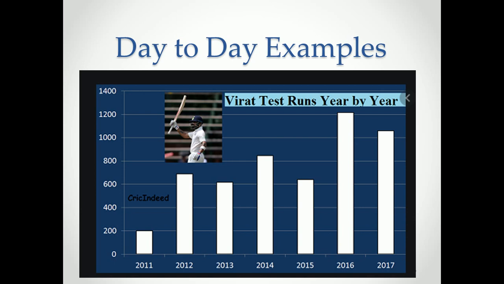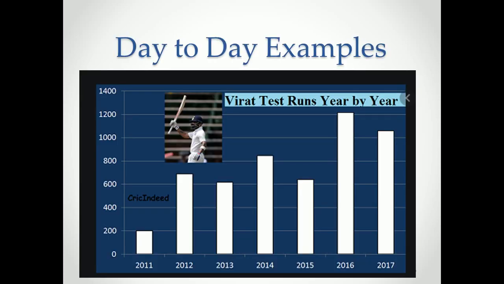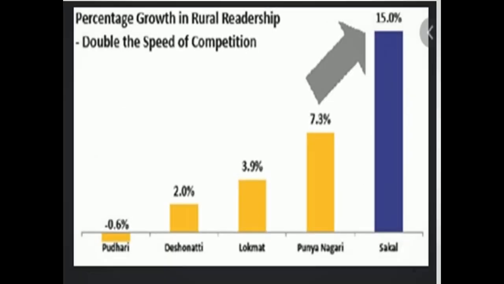So this graph is related to Virat Kohli's test runs year by year. From 2011, you can note it down: 2011, 2012, 2013, 14, 15, 16, 17. This is the graph of Virat Kohli's runs year by year. So this we see in a cricket match. We will not discuss which type of graph. We will take it forward later in this lecture, but next time. Okay, next.